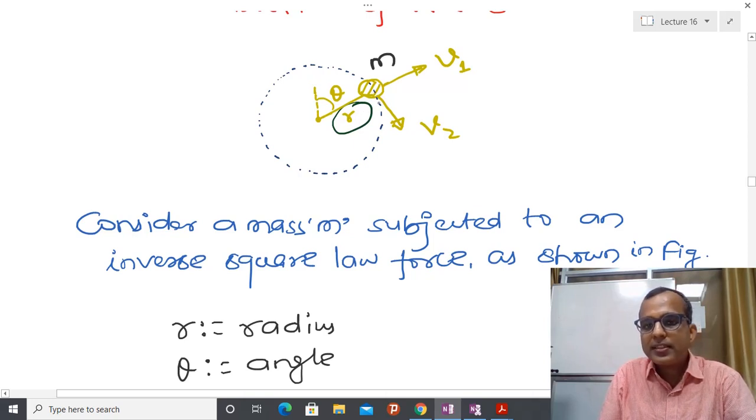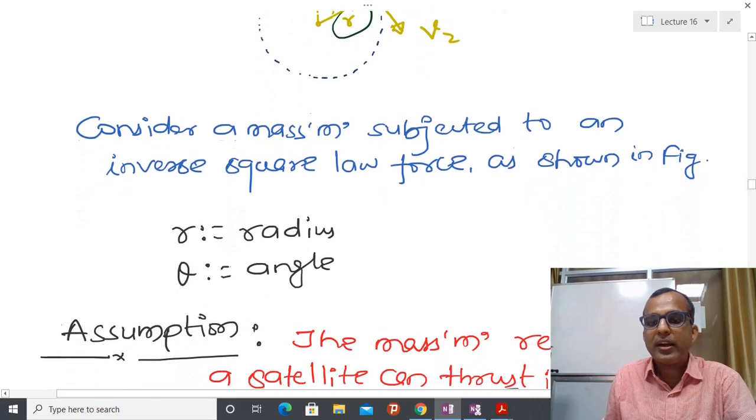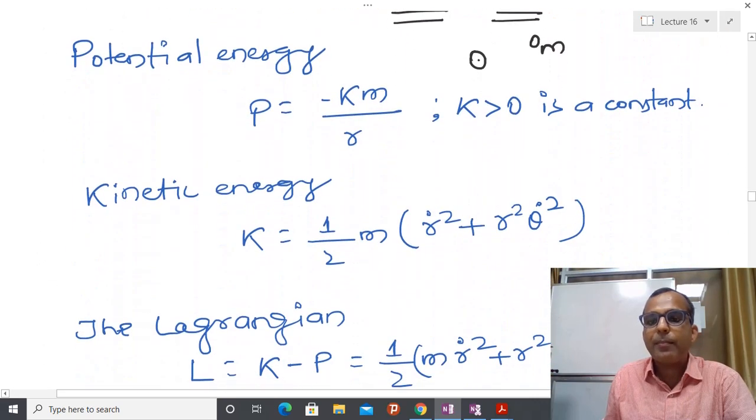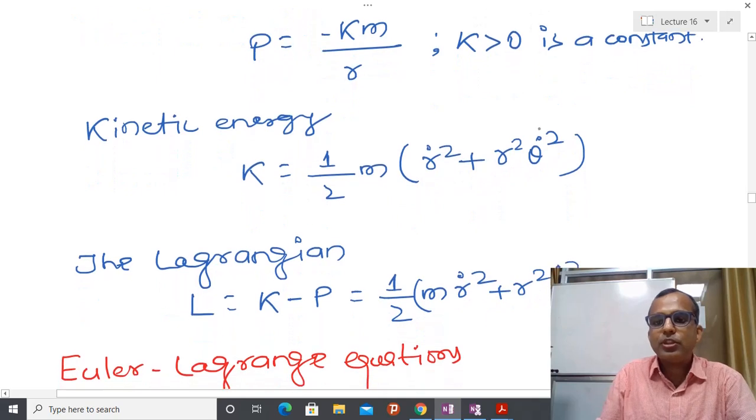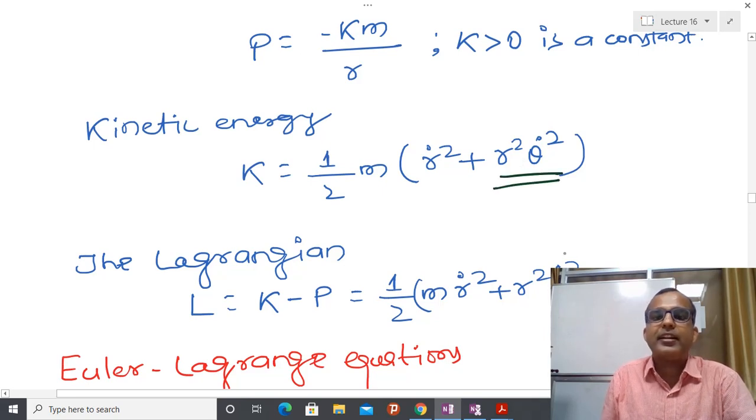Again, since this particular satellite is also rotating, I have to calculate the velocity v. You already know how to calculate v if we are on circular motion: v is omega cross r. Due to that, this kind of relation, half m v square, comes into picture, where v is r theta dot, r meaning omega, and due to that the second term comes into picture.